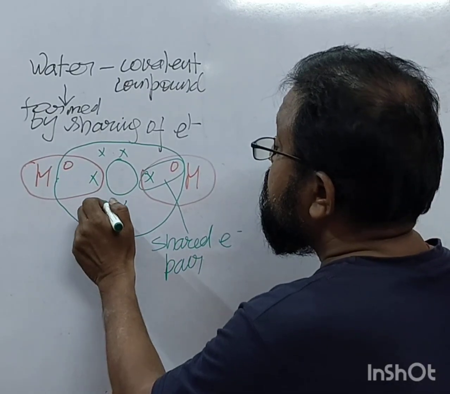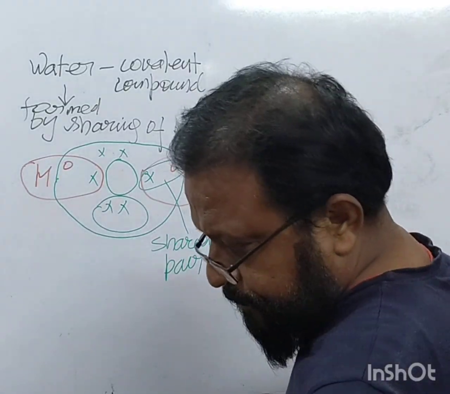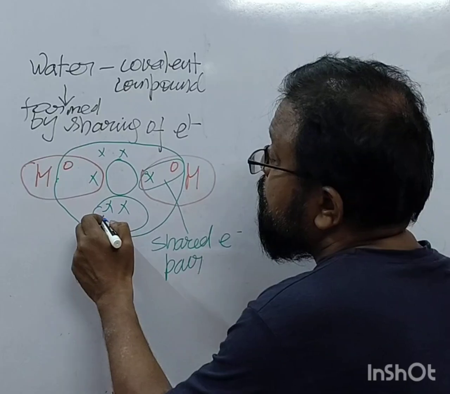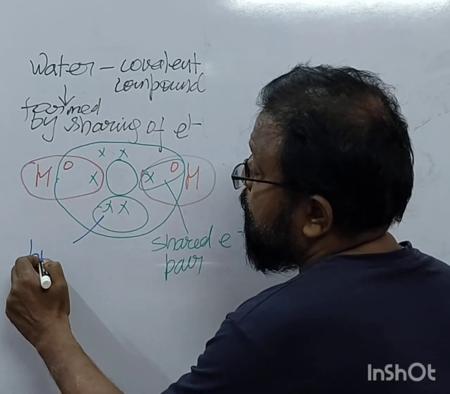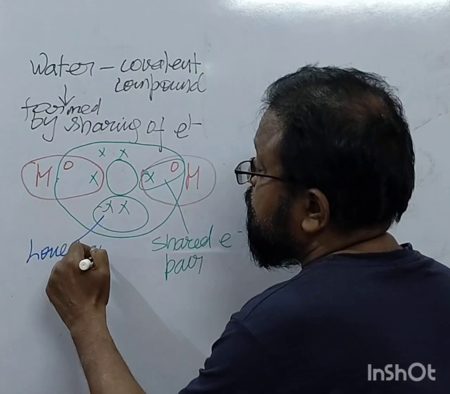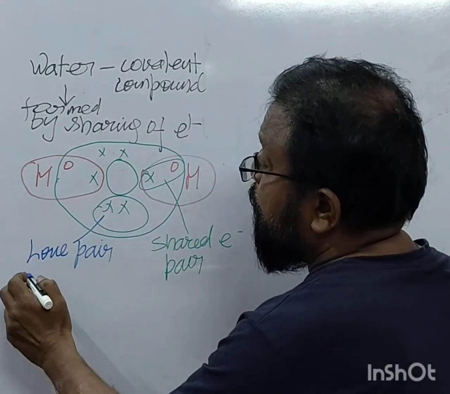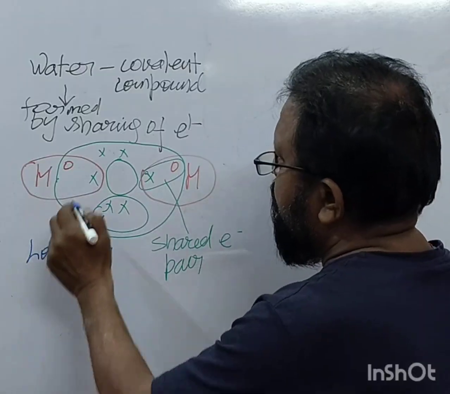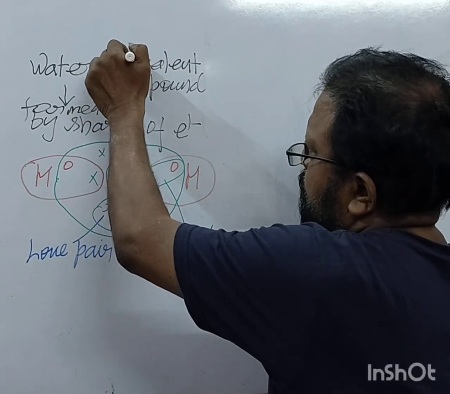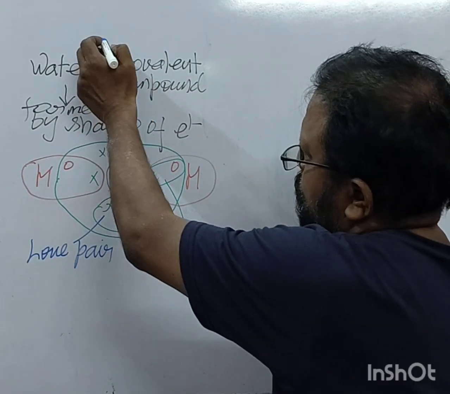And this is what we call lone pair. Basically, it is an electrovalent compound. Water is an electrovalent compound. No, not electrovalent. Polar covalent compound.